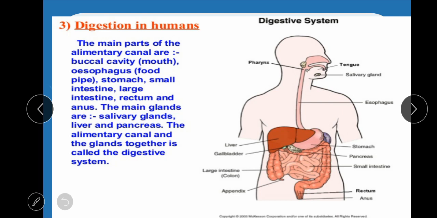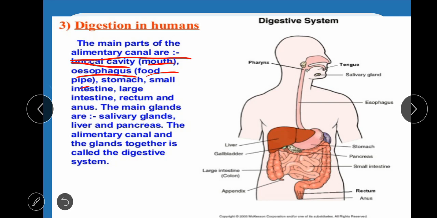Hence, the alimentary canal consists of the buccal cavity, that is the mouth, esophagus or food pipe, stomach, small intestine, large intestine, rectum, and anus. The main glands are the salivary glands, liver, and pancreas. The alimentary canal plus the glands together is called the digestive system.